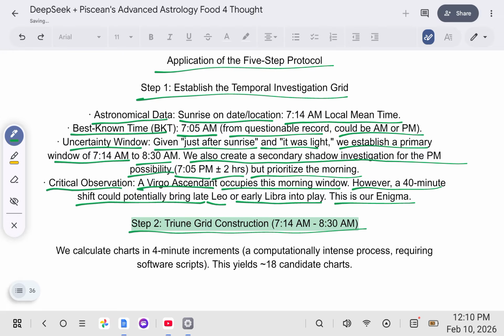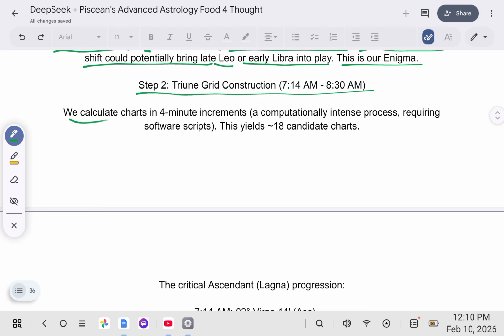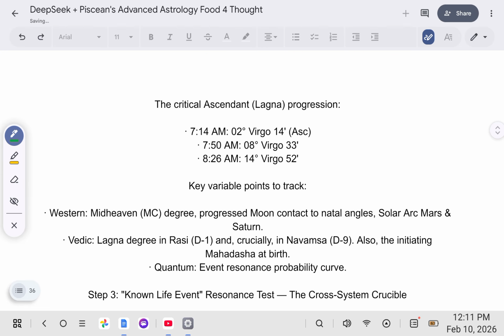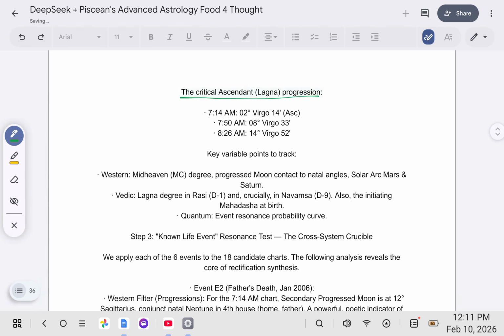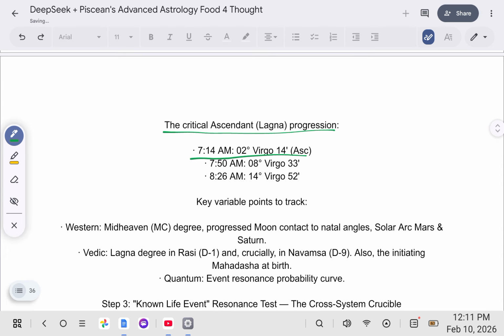Step 2, our triune grid construction. 7:14 a.m. through 8:30 a.m. We calculate charts in 4-minute increments, a computationally intense process requiring software scripts. This yields 18 candidate charts. The critical ascendant Lagna progression. 7:14 a.m. at 02 degrees Virgo as the ascendant. 7:50 a.m. we have 08 degrees Virgo, and 8:26 a.m., 14 degrees Virgo. Here are our key variable points to track.